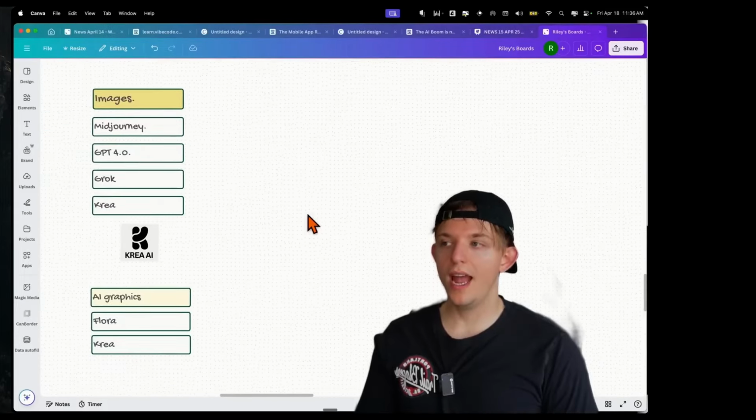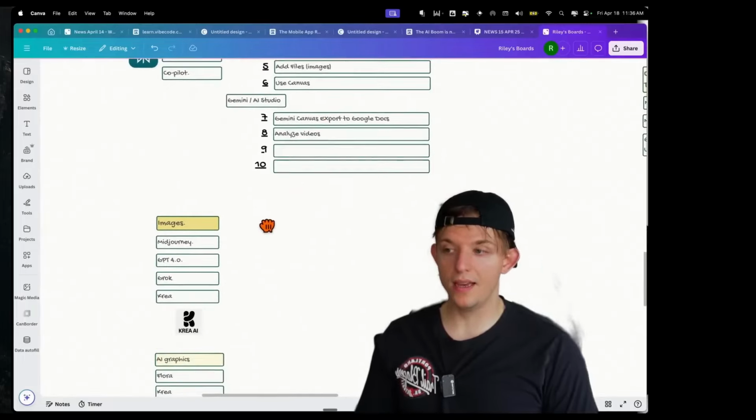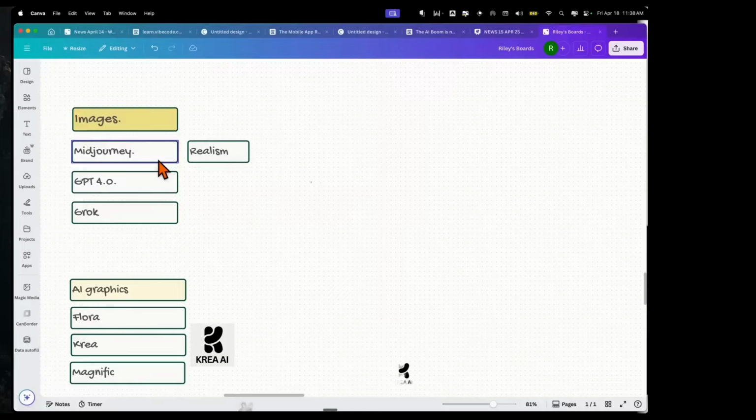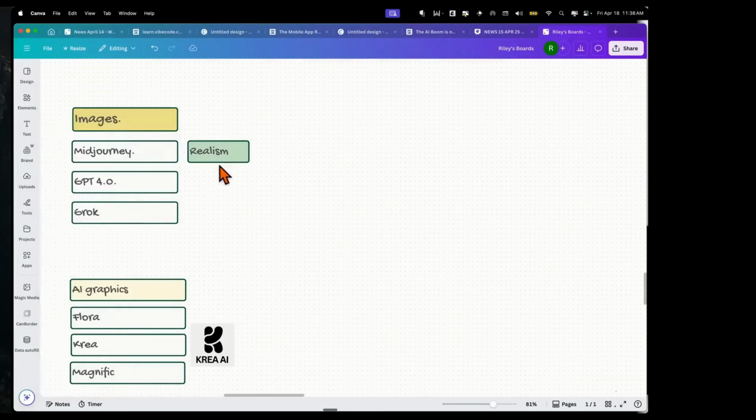But what I really want to move on to is images and how to use visuals in your workflows and how it relates to this chat, because the best AI image model right now is actually directly inside ChatGPT. And so that's where we're going to start. So up until recently, Midjourney was the best AI image model by far. You could feel the difference between Midjourney and all of the rest of the image models. Currently, to this day, it's actually still the best at realism, in my opinion.